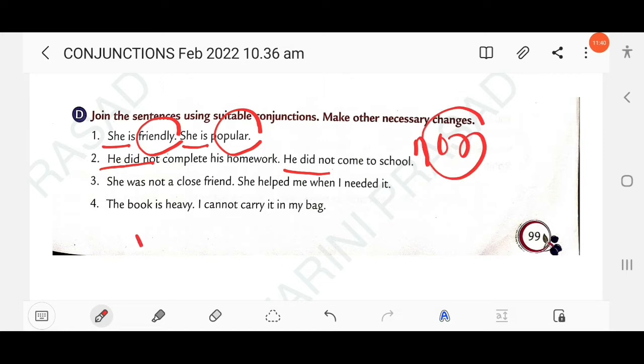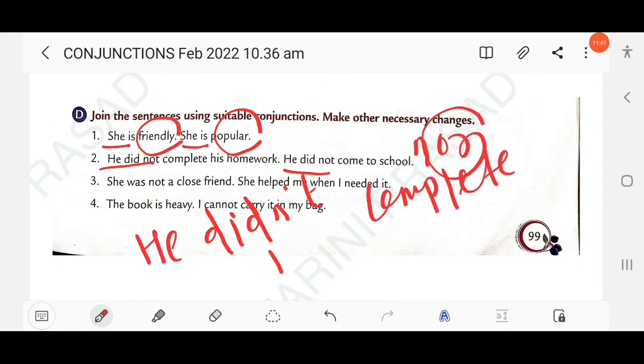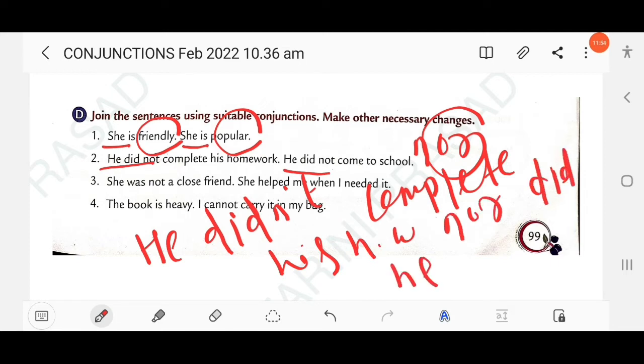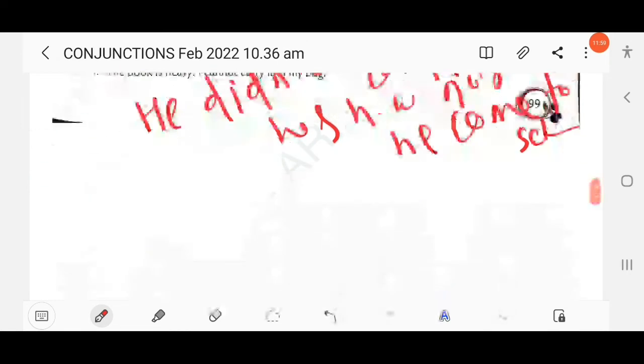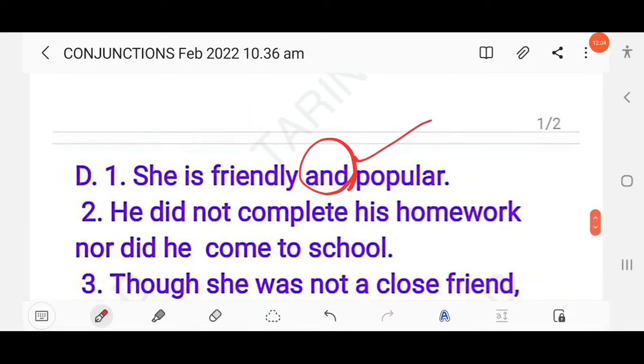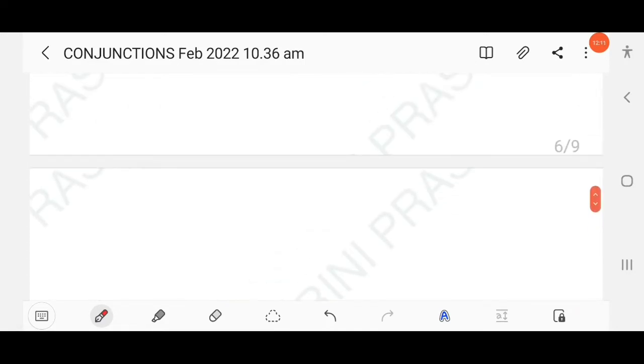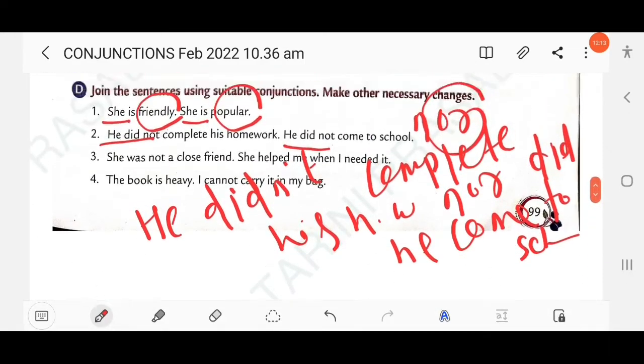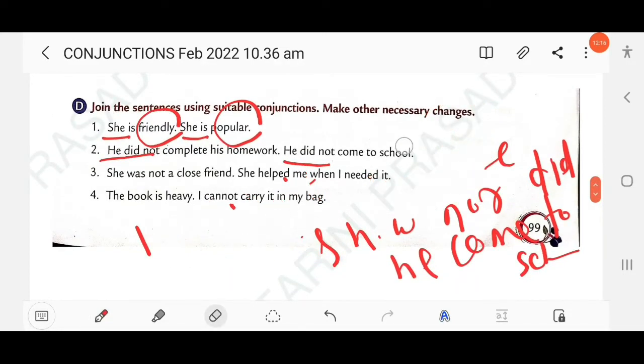So you have to write, he didn't complete his homework, nor did he come to school. Nor did he come to school. So here the answer: he didn't complete his homework, nor did he come to school. Clear?